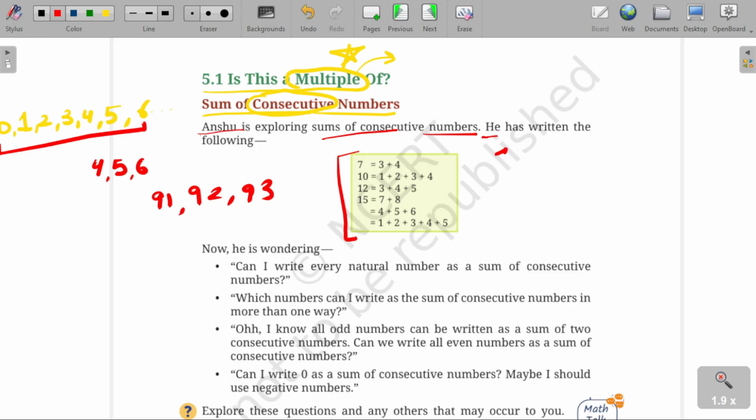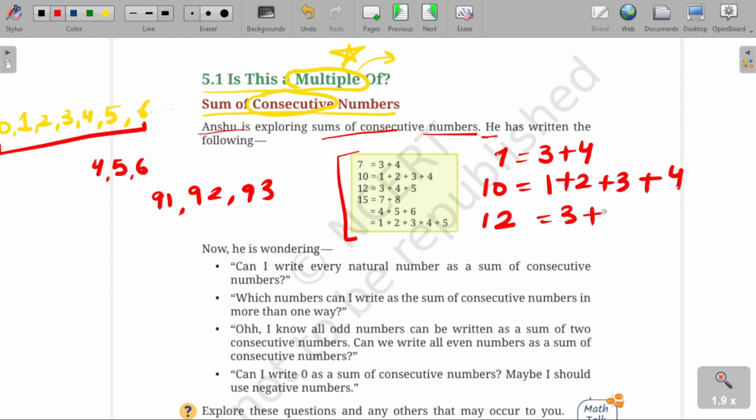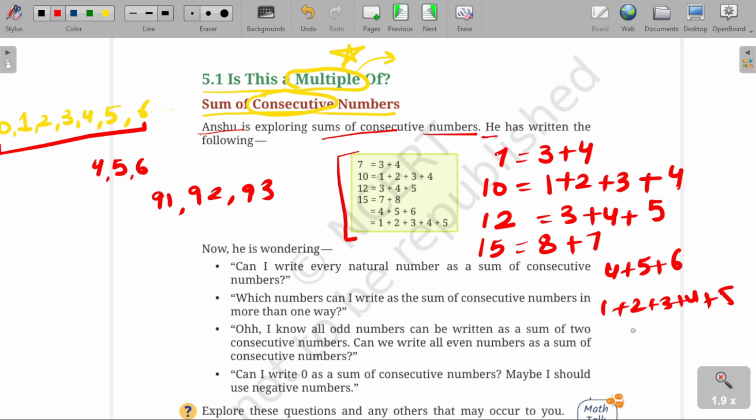And 7 can be written as the sum of two consecutive numbers, 3 plus 4. 10 can be written as the sum of four consecutive numbers, 1 plus 2 plus 3 plus 4. 12 can be written as the sum of three consecutive numbers, 3 plus 4 plus 5. 15 can be written in multiple ways. 7 plus 8 you can write, 4 plus 5 plus 6, right? 1 plus 2 plus 3 plus 4 plus 5, right?